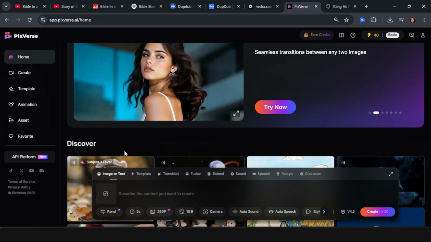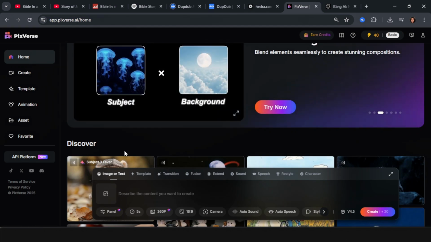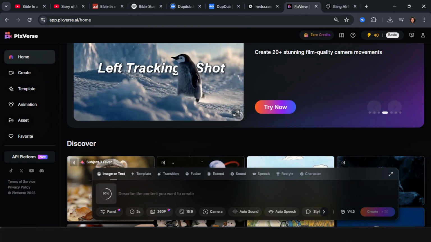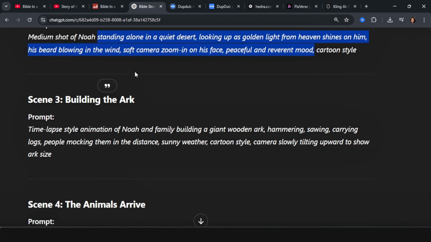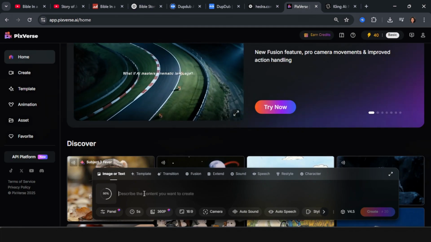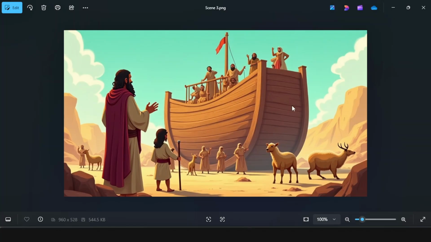Again, we're going to do it for the third scene. So we're going to go again, add our image that we created. Again, we're going to go to ChatGPT and take the prompt that ChatGPT has given to us. And again, like I said earlier, you want to make sure that the prompt aligns with what the image can potentially do. So we can copy this. We can go back here and paste that. However, this is the image, and of course, we want to align our prompts with it.